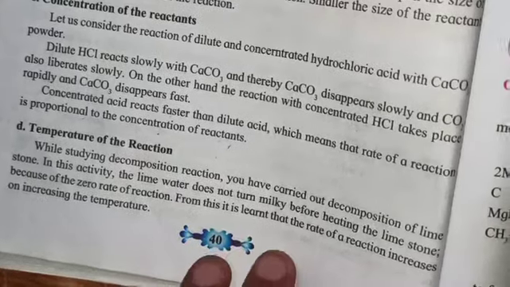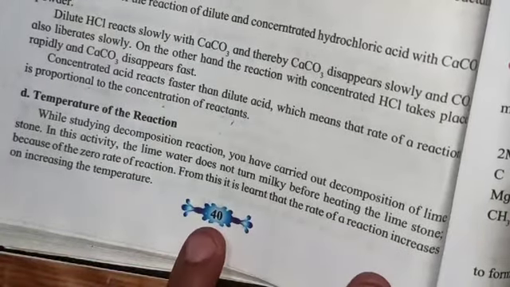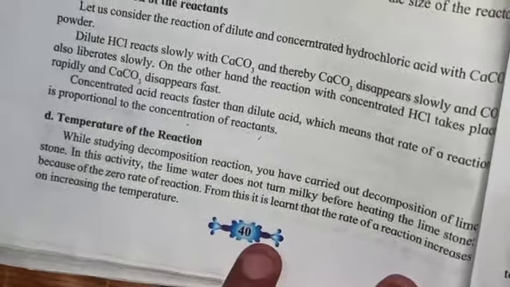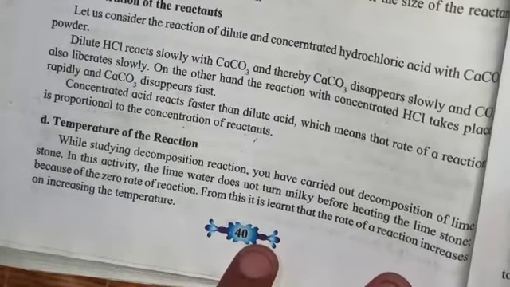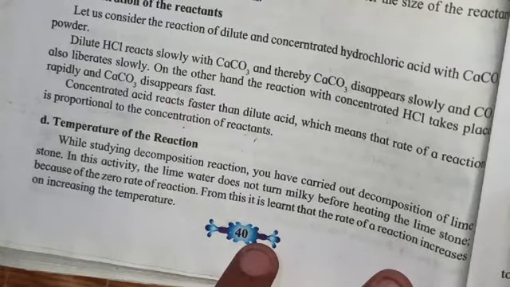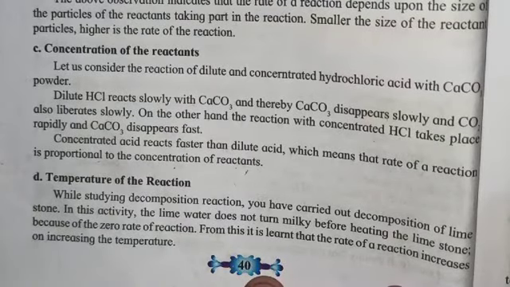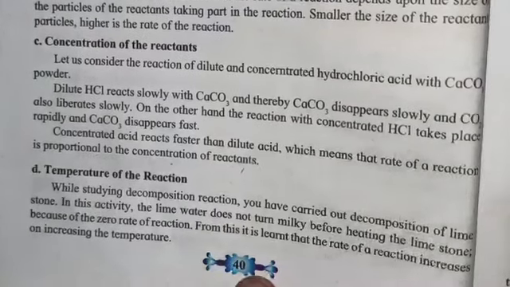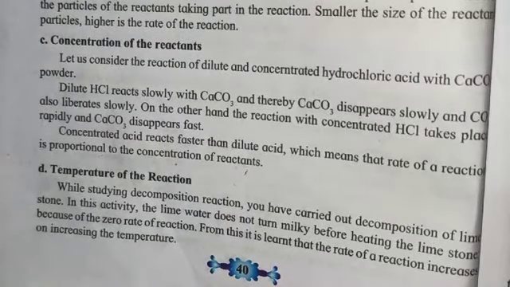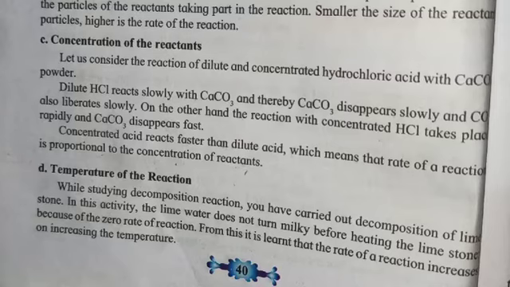So from this we learn that the rate of reaction increases on increasing the temperature. If we increase temperature, then the rate of reaction will be faster than before. Okay, if you have to increase the rate of reaction, you can give heat. Increase in temperature, increase in the rate of reaction.